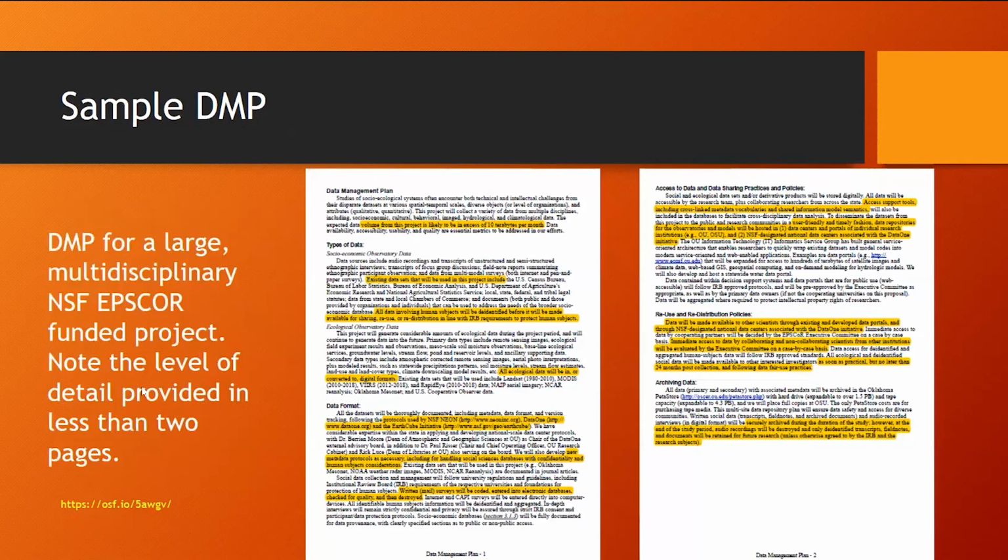And then I did want to show you this. It is a DMP for a large multidisciplinary NSF EPSCoR funded project. Okay, and yeah, you'll have to see the slides to read this. The print's too small. I think one of the points to this is, again, your comment, Danny, about the page limit. If you read this, you'll see how much you can cram into 2 pages.